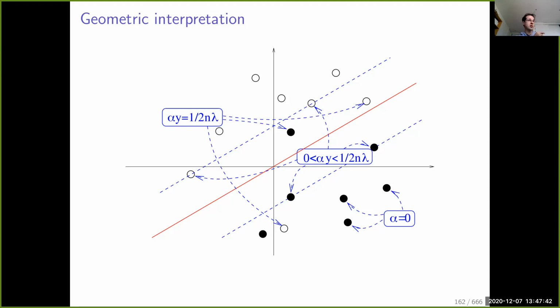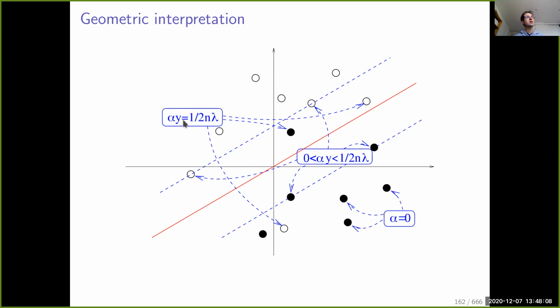And what we have seen before, and this is the important part, is that when we have some alpha times y that are strictly between 0 and C, being 1/2 n lambda, then necessarily these points have a margin exactly equal to 1. They correspond to the points, the 2 black points here and the 2 white points here.